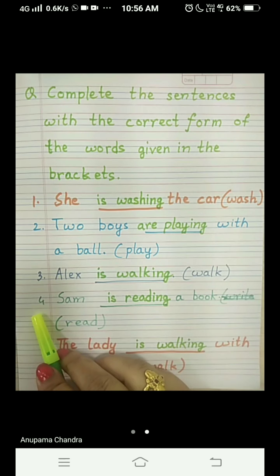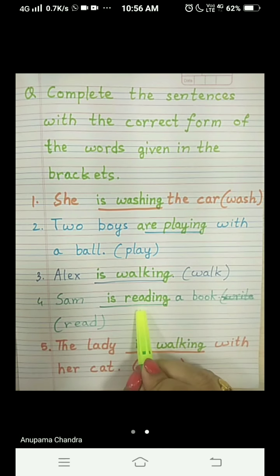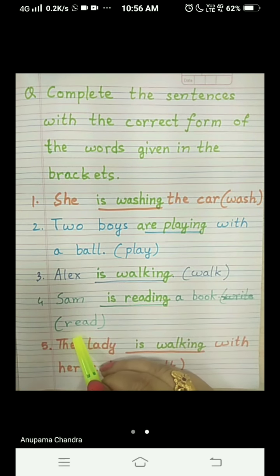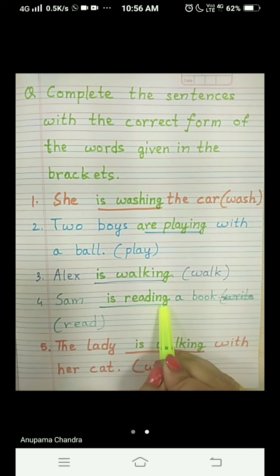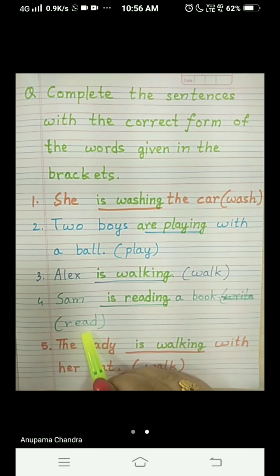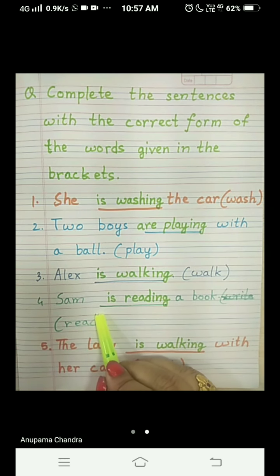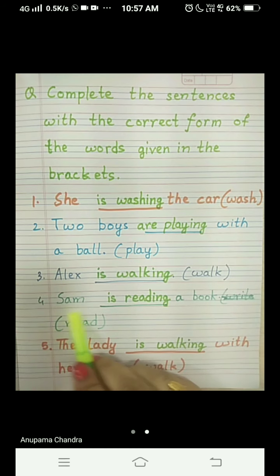Come to the fourth one. Sam dash a book. In the bracket it is given read. We add ing to read, and before that we write is because Sam is one person, one boy.